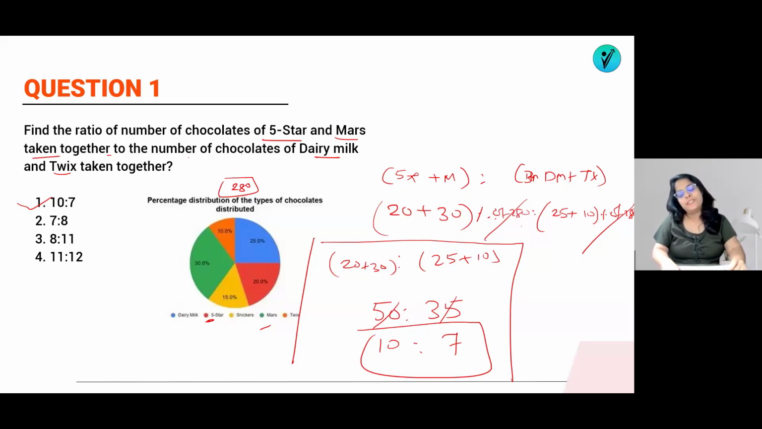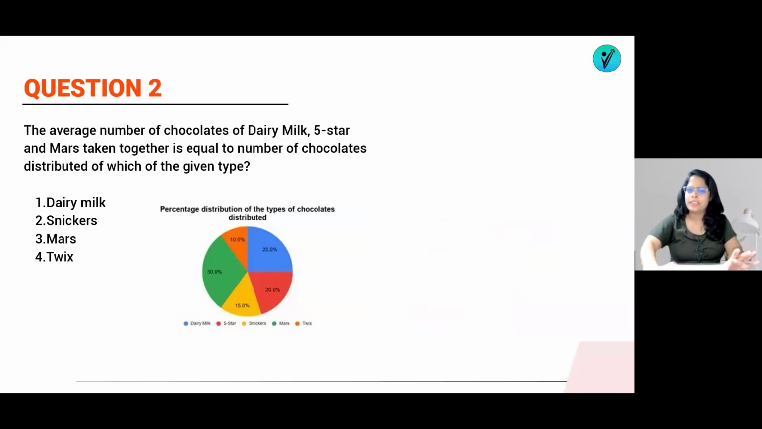Okay. Now we will jump on to question number 2 on the same pie chart. Here again, total number of chocolates were 280, which you have to remember. The average number of chocolates of Dairy Milk, 5-star and Mars taken together is equal to the number of chocolates distributed of which of the given type. So first of all, find out the average percentage of the Dairy Milk, 5-star and Mars. So Dairy Milk plus 5-star plus Mars divided by 3. This will be the average.